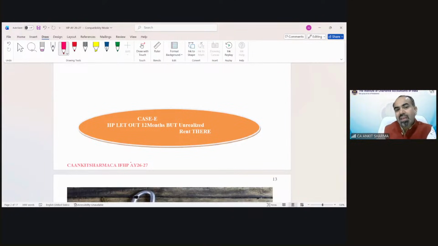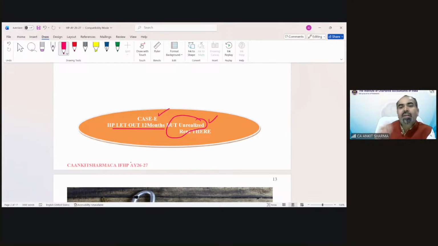Now, case number E, what we are going to discuss is house property let out for 12 months, but unrealized rent there. Unrealized rent means bad debts. What we call bad debts in our business, that we have sold goods or provided services to any person on credit. And suppose we are not able to realize some part or the full part of the sale proceeds. So he is my debtor. If he is not going to pay, that would be my bad debt.